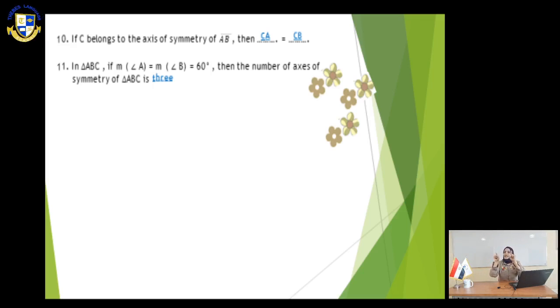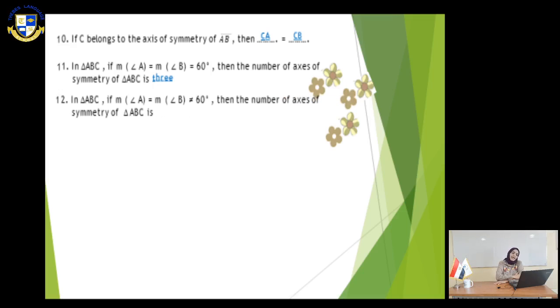If we have two angles of 60, that means all the angles are equal also. So we have an equilateral triangle, so the number of axes of symmetry here is 3. Number 12, in triangle ABC, the measure of angle A equals the measure of angle B, not equal to 60. Then the number of axes of symmetry is what? We have here only one axis of symmetry.